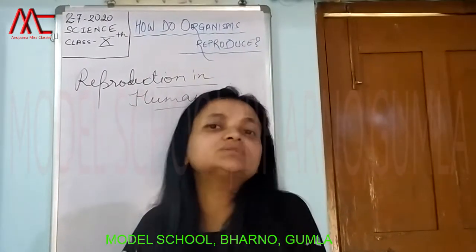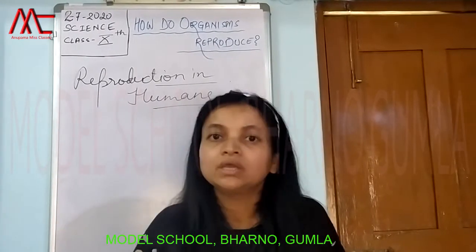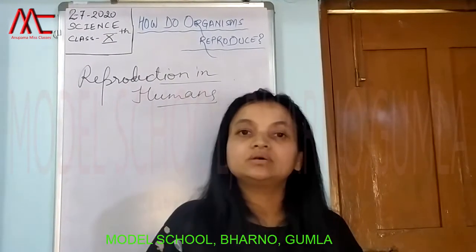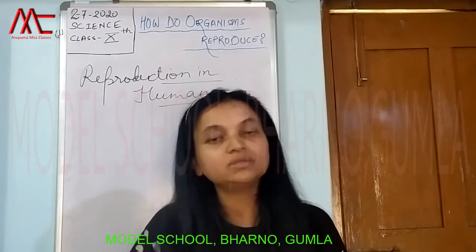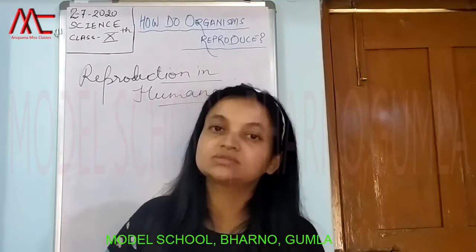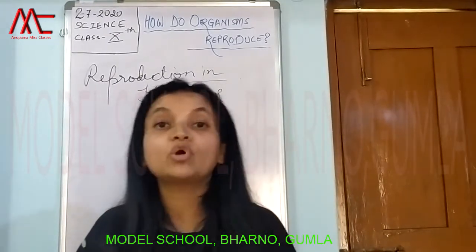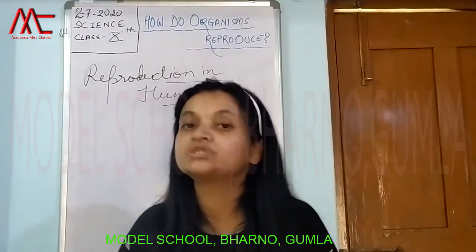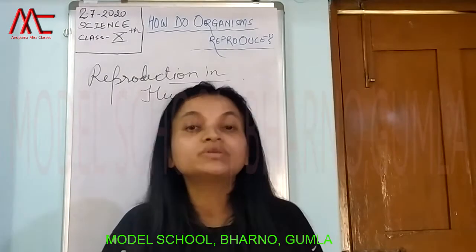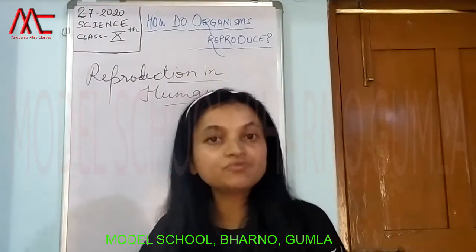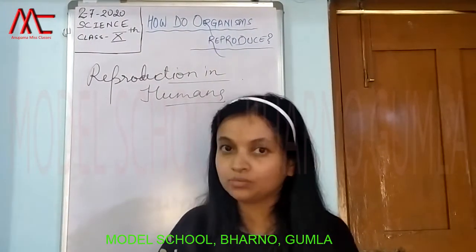So these are the changes which are taking place in your body every day, every month, every year. But these changes which are taking place day by day are actually growth changes. So growth related changes are different from the changes which we are going to discuss now.